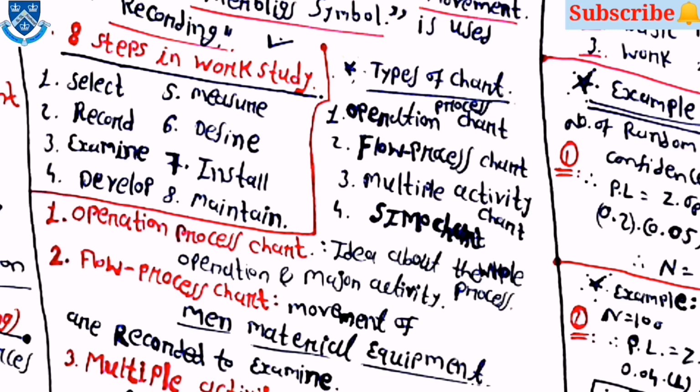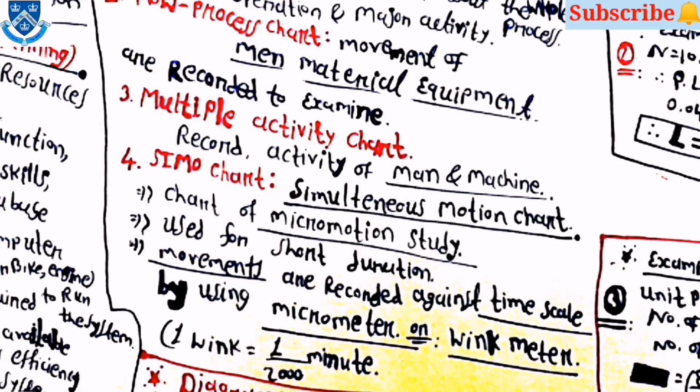Then types of charts are there. First one is operation chart, then flow process chart, then multiple activity chart. The last one is the SIMO chart. In the operation chart, you get the idea about the operation and the measure activity. Then in the flow process chart, the movements of the main material and equipment are recorded to examine. Then the third one is the multiple activity chart, which is used to record activity of man and machine.